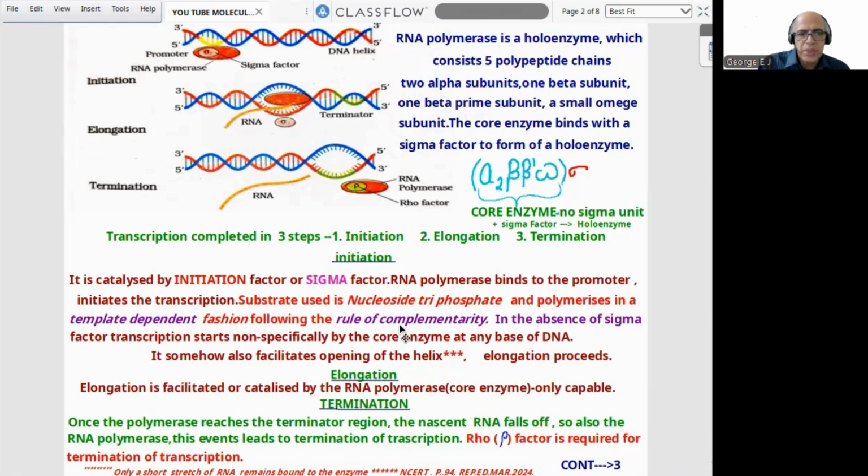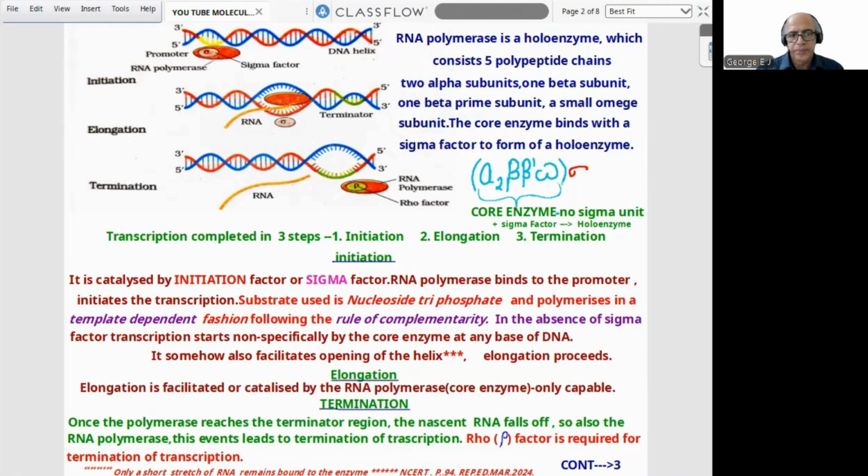In the absence of sigma factor, transcription can start, but non-specifically by the core enzyme at any base of DNA. That is regarding sigma factor present and absent. I think it is clear to all of you. It also facilitates RNA polymerase opening the helix. These are all NCERT lines and important for the theory entrance exam.